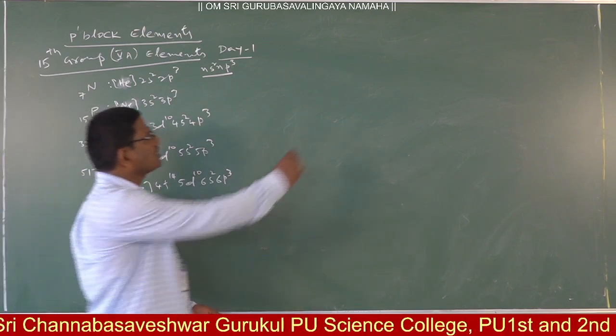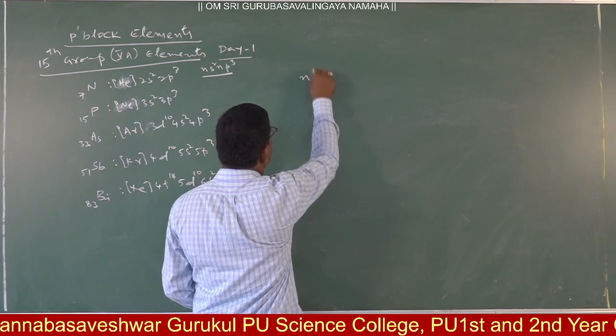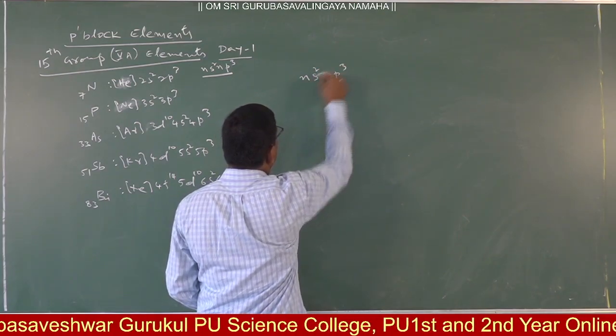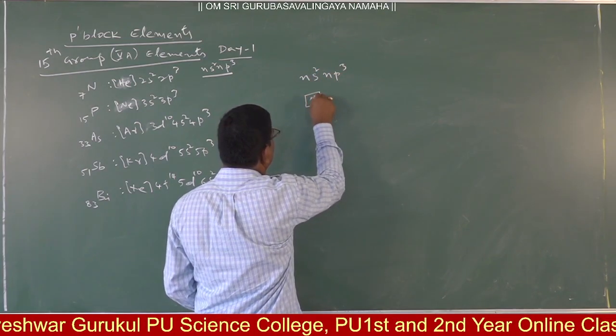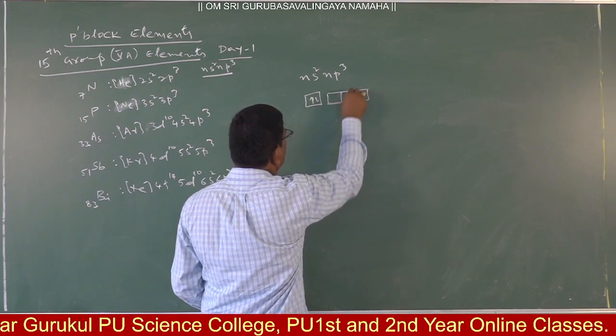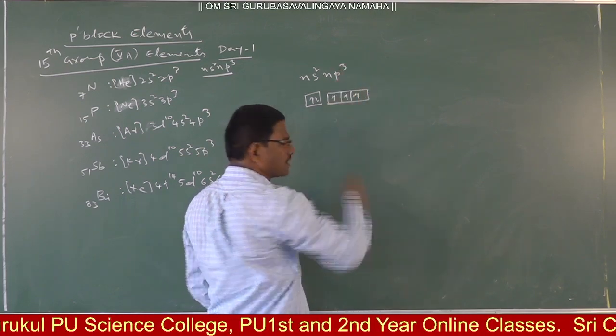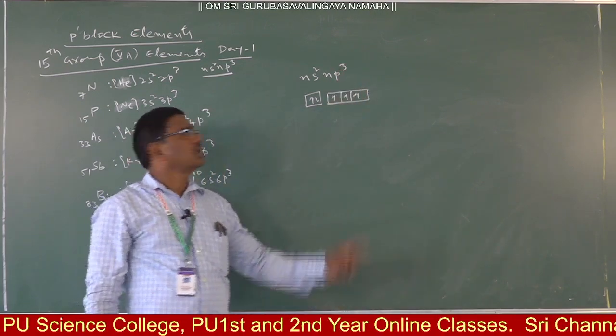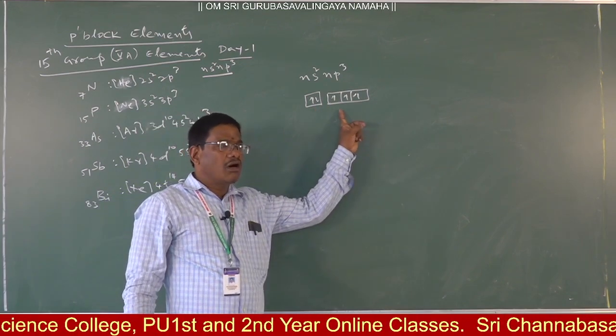Here ns2 np3: the s orbital has paired electrons, and the p orbital is half filled. Clear na? There is a lone pair in s and a half filled p.